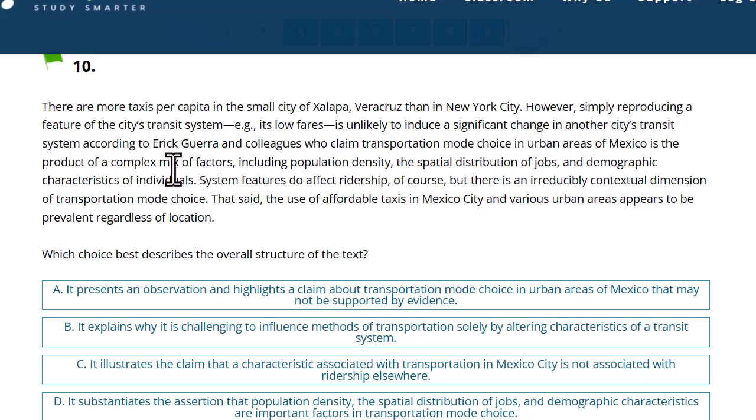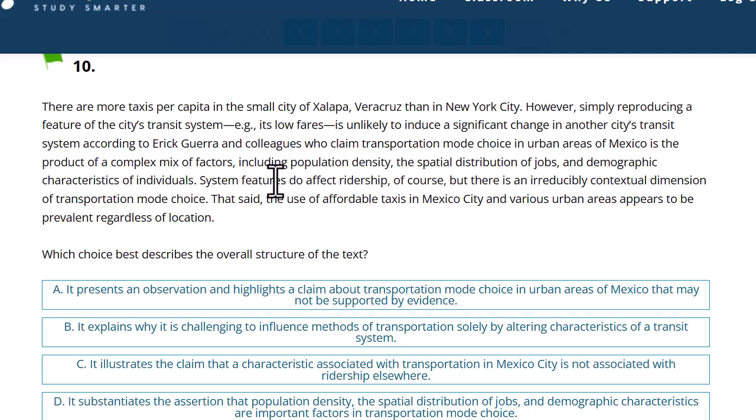Okay, so here's our kind of claim that transportation is a mix of complex factors, including population density, the spatial distribution of jobs, and demographic characteristics of individuals. So it's more complicated than just, hey, introduce cheap taxis and they'll become popular. I think that's it. Although the example shows that taxis are popular outside of New York City and elsewhere.